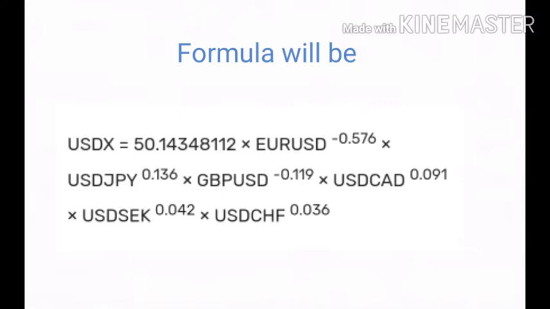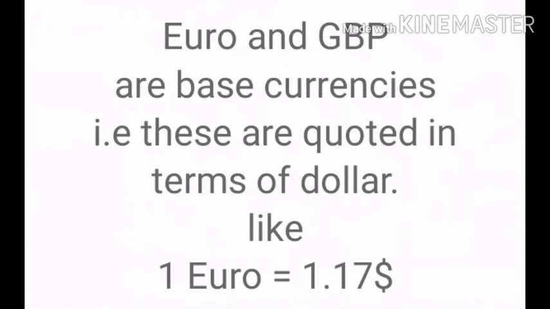50.14348112 into euro in terms of USD to the power of minus 0.576 into USD in terms of JPY to the power of 0.136 into GBP in terms of USD to the power of minus 0.119 into USD in terms of CAD to the power of 0.091, USD in terms of Swedish krona to the power of 0.042, and USD in terms of Swiss franc to the power of 0.036. So friends, here you can see that the power of euro and GB pound is negative.